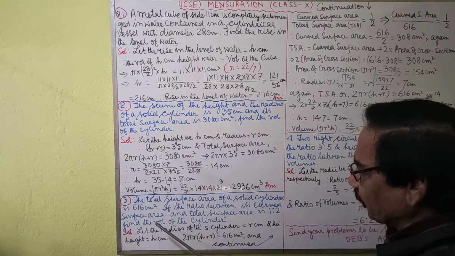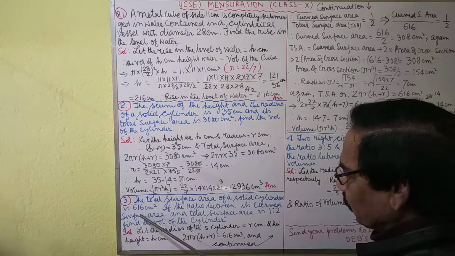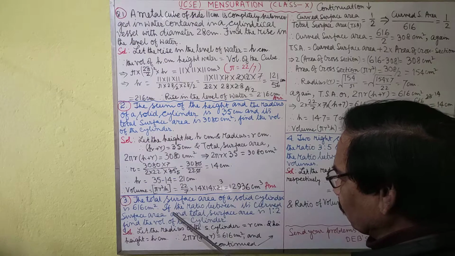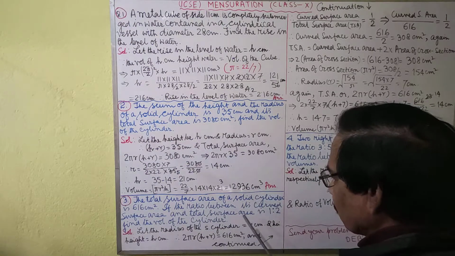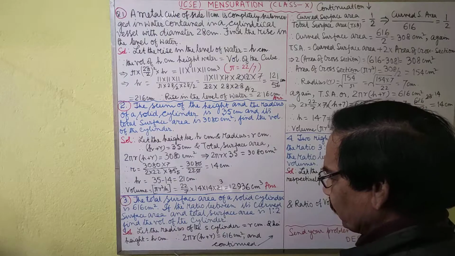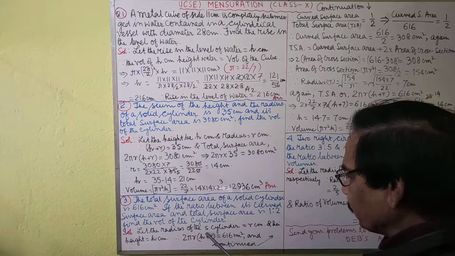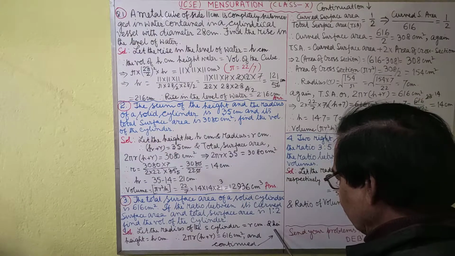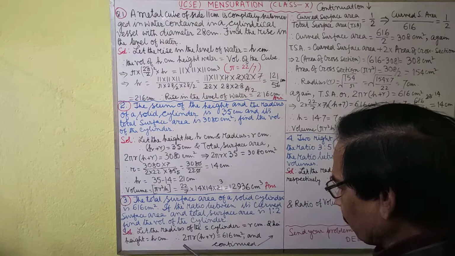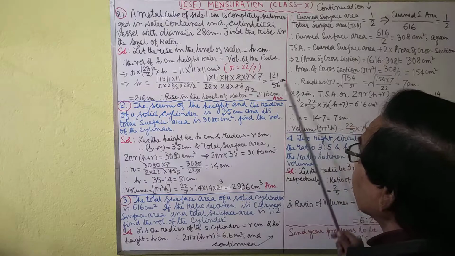Next, question number 3. The total surface area of a solid cylinder is 616 centimeter square. If the ratio between its curved surface area and the total surface area is 1:2, find the volume of the cylinder. Let us suppose that the radius of the solid cylinder be R centimeter and the height be H centimeter. Therefore, the total surface area formula is 2 pi r into H plus R equals 616 centimeter square.